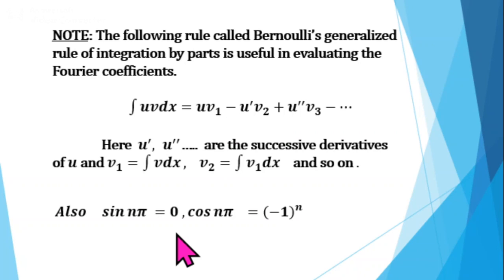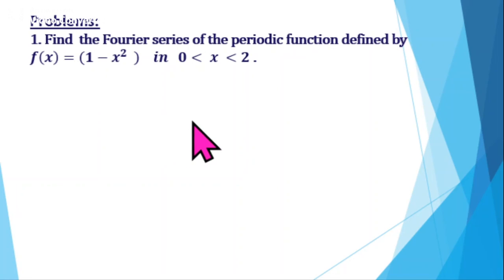Also, try to remember these results. The value of sin n pi equals 0 and the value of cos n pi is equal to minus 1 raised to n, where n is an integer. Now, let us solve some problems.